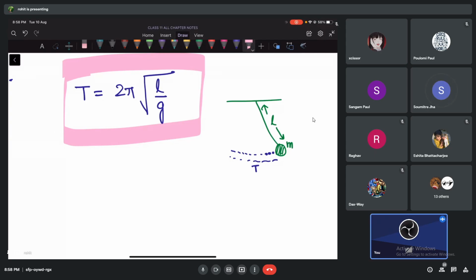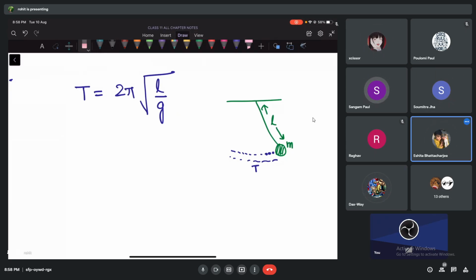Yes, sir. Because Jupiter, what do you think? Gravity is high or low there? It's really high. Jupiter is a very big planet. Gravity is going to pull you like anything in Jupiter. So in Jupiter, the g is very large, but the time taken by the pendulum will be very fast, no? What about the moon? Let's compare Earth and moon. What do you think, guys? It will take more time in the moon, because gravity is less in the moon. Okay, fine, you got the idea.